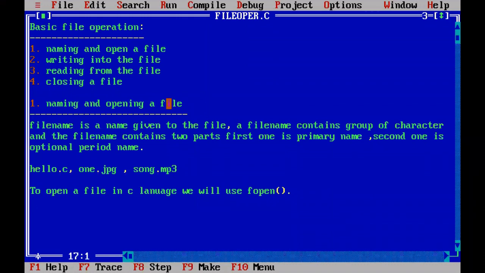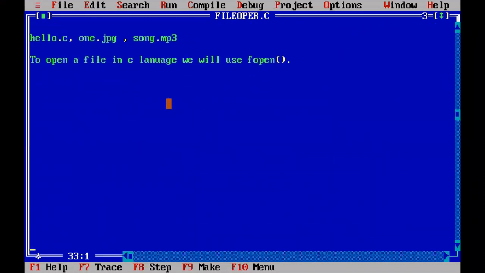Now we will observe the syntax of the fopen function. Then only you will come to know how to open a particular file. So when I talk about the fopen function, first let me write the signature or the syntax of the fopen function. I am writing fopen, that means file open function. To represent a function, I'm writing parentheses.